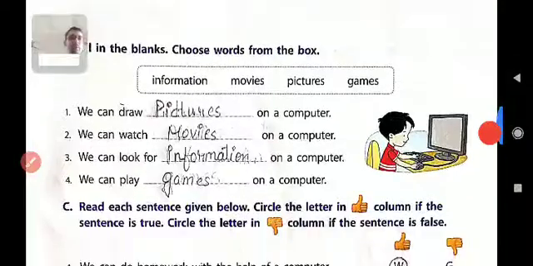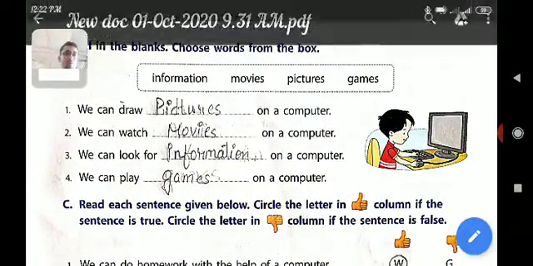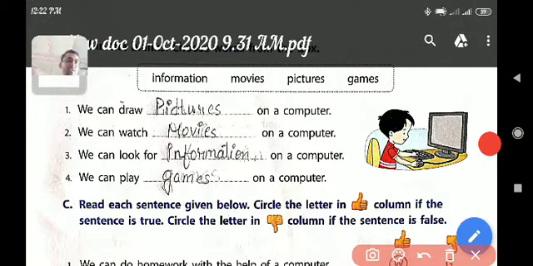let's come to question B. Fill in the blank. Choose words from the box. So here is a box. From this box we will choose the correct word and fill in the blank. So look at question number 1. We can draw. Inside this box there are 4 options: information, movies, pictures and games. So now question number 1, we can draw pictures on a computer. So here is a blank. So in this blank what will we write? We will write pictures. We can draw pictures on a computer.